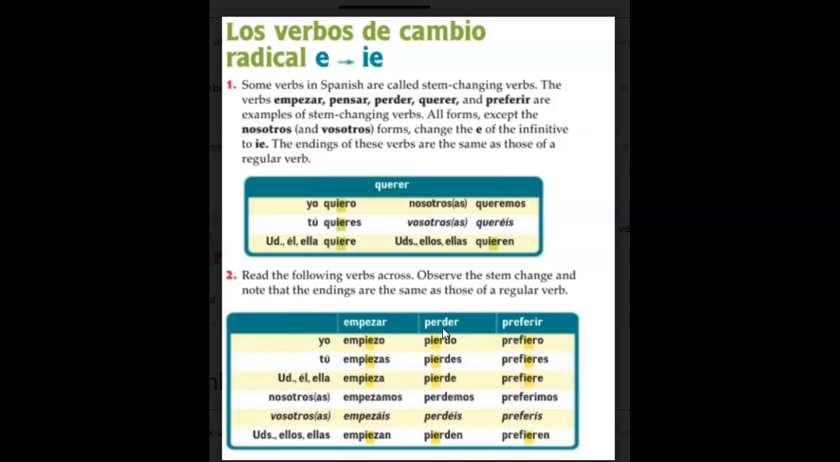Keep going down the list. We've got perder, to lose. Yo pierdo, I lose. Tú pierdes, you lose. Usted, él, ella pierde. Nosotros perdemos. Ustedes, ellos, ellas pierden. And finally, the last one is preferir, to prefer. Yo prefiero. Tú prefieres. Usted, él, ella prefiere. Nosotros preferimos. Ustedes, ellos, ellas prefieren. Again, look at our stem changing. Prefiero. Stays the same for nosotros. Preferimos.